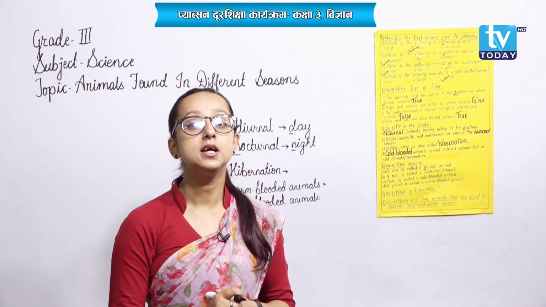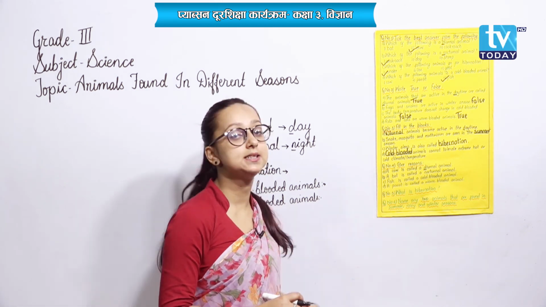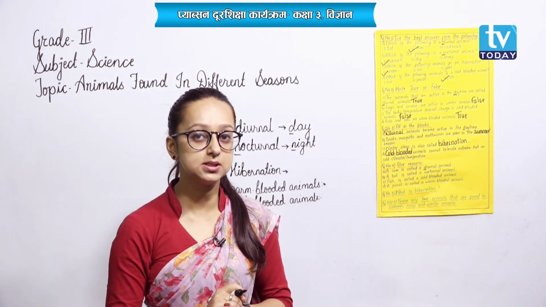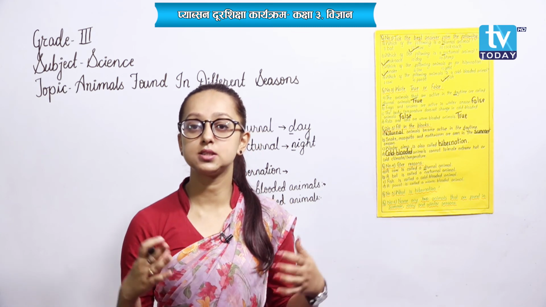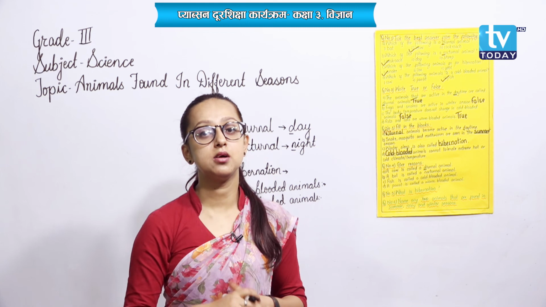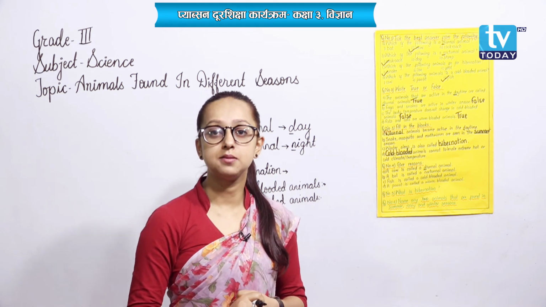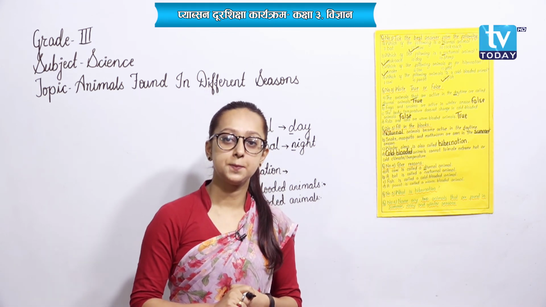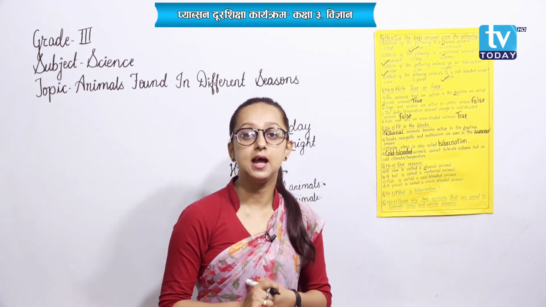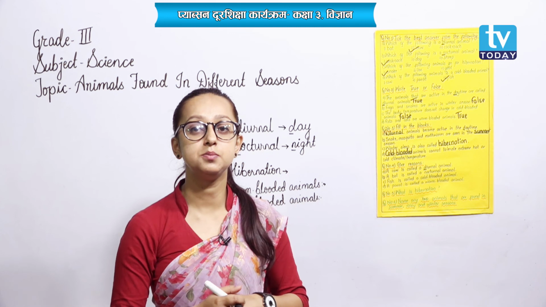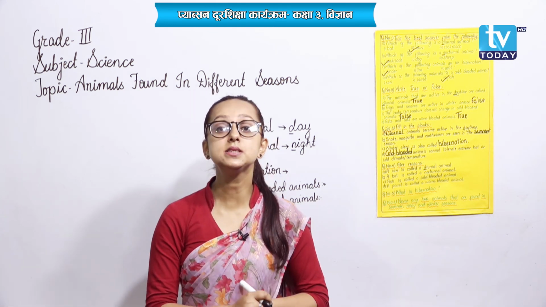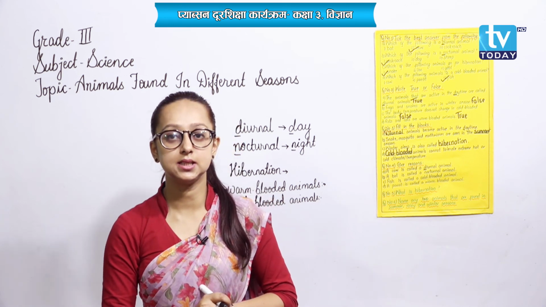And similarly, the animals found in rainy season, even we can write the same animals that are found in summer season also, like snakes, frogs, earthworm, but except those we can also write rats, crabs, etc. Okay. And finally, the animals that are found in winter season, I have been taking the two names repeatedly, that is Brahmini dogs and cranes are the animals that are found in winter season.